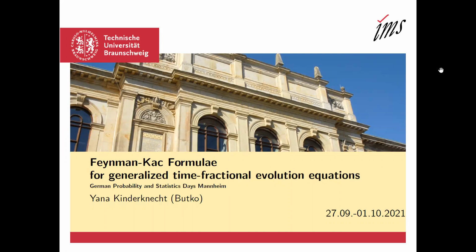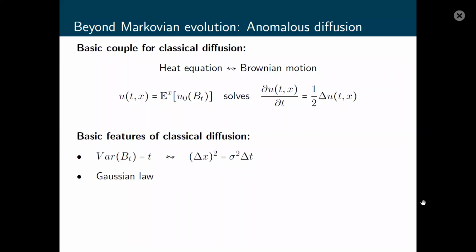My talk is devoted to the Feynman-Kac formula for generalized time-fractional evolution equations. Such equations arise in models of anomalous diffusion. Let us say a few words about classical diffusion first. In the case of classical diffusion, the basic objects are the heat equation and Brownian motion.